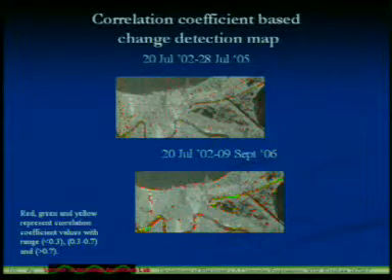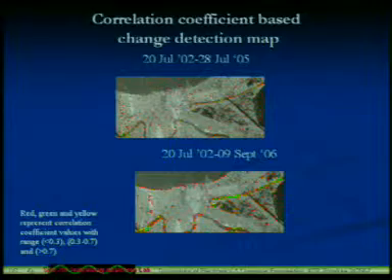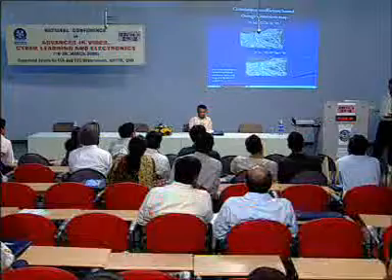Red, green and yellow represent correlation coefficient values below 0.3, 0.3 to 0.7, and above 0.7. A red one means less correlated, and less correlated means there is a big change. If it is fully correlated, then the correlation coefficient will be 1.